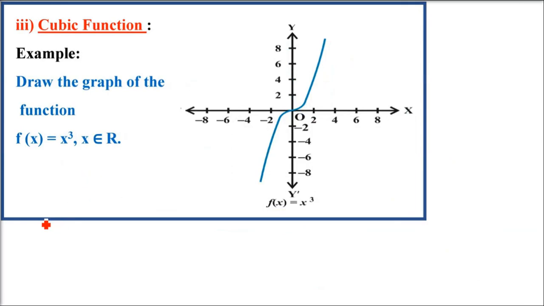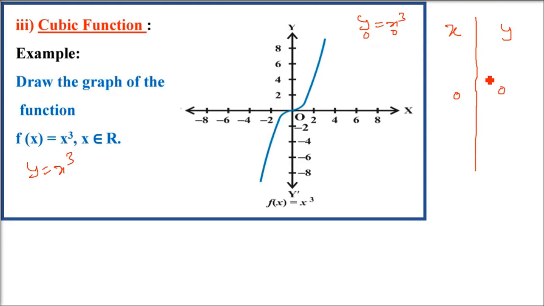Cubic function. Cubic is a polynomial with x to the power 3, or you can say the degree of this polynomial is 3. So how are we going to make it, and what will be the domain and range? What you see here is somewhat like the other polynomials. Y equals x cube. X and y, let us make a table first. The best way is to find the y value for x values which are near to the origin.